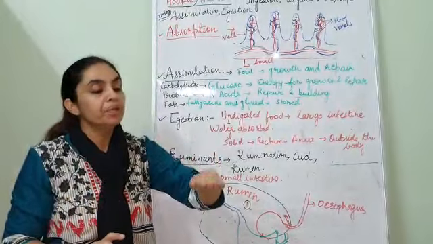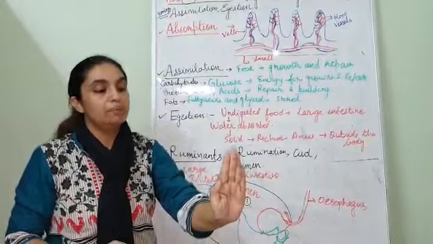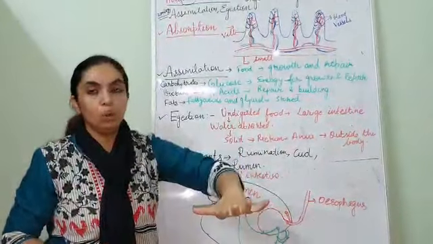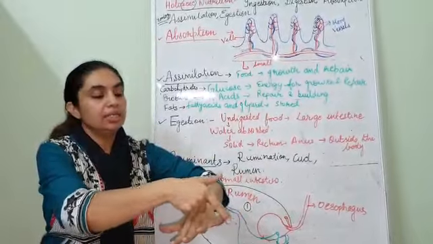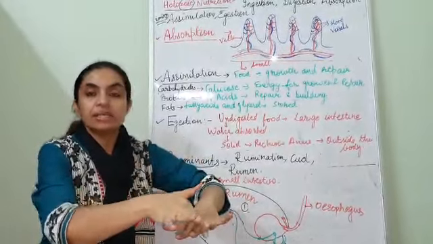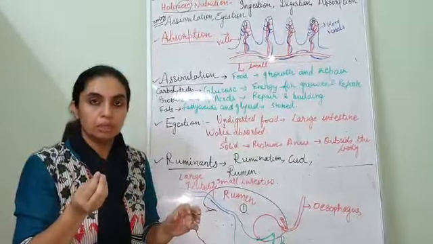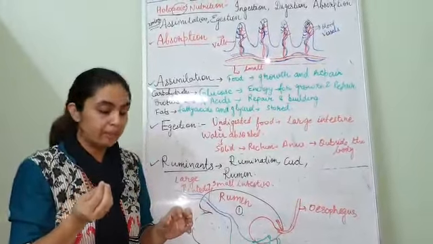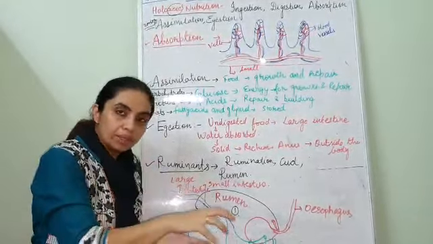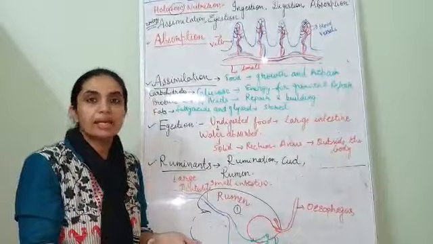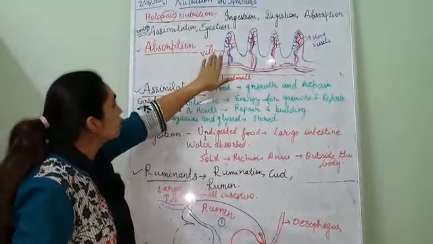Now children, tell me, if the surface is flat like this, the absorption will be less. And if we open the surface out like this, the surface area of absorption increases. All of this surface can absorb. The term absorption you are aware of. Suppose there is a bath sponge and you put it in water, it will absorb the water just like that. So these finger-like projections are known as villi.